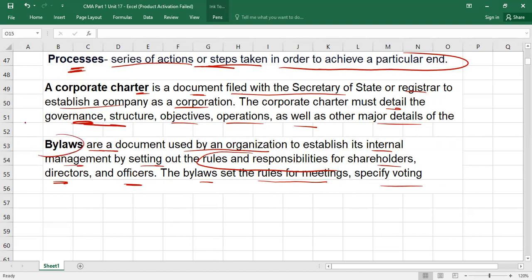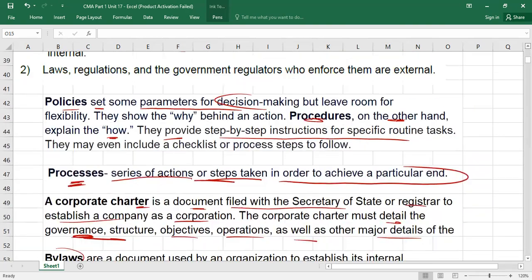So all these things are listed under a bylaw. Is it similar to policies? You can say so, but it is different. Policies are very short. Policy is relevant to run your operations, and bylaws are to run your overall business and decision making process. Understood? So this is what is called bylaws.